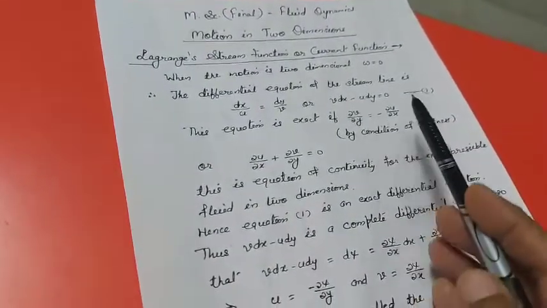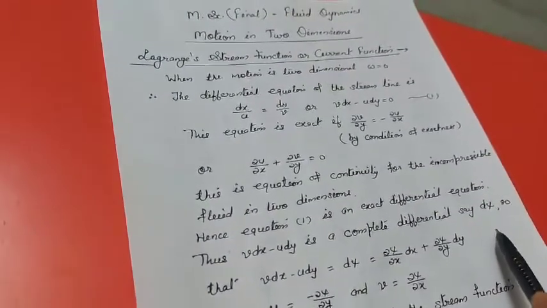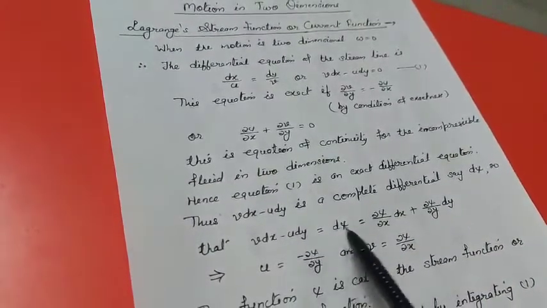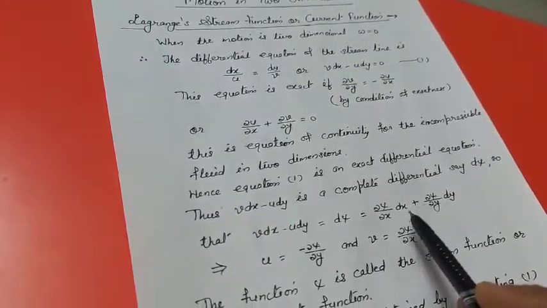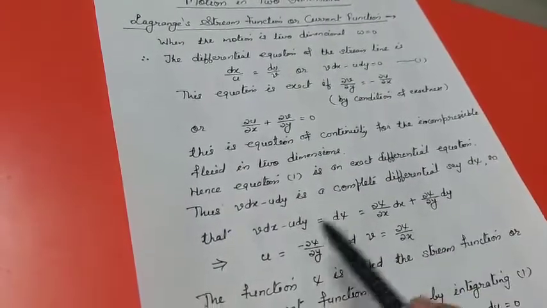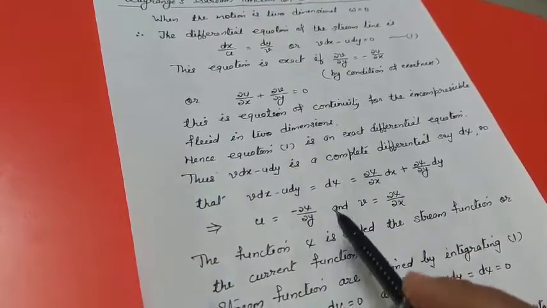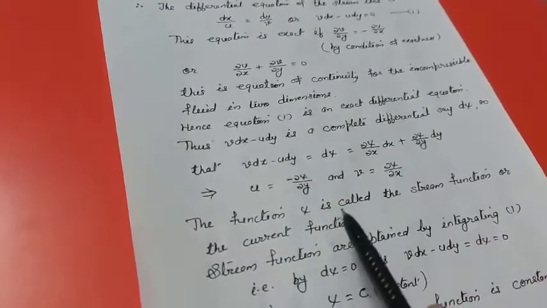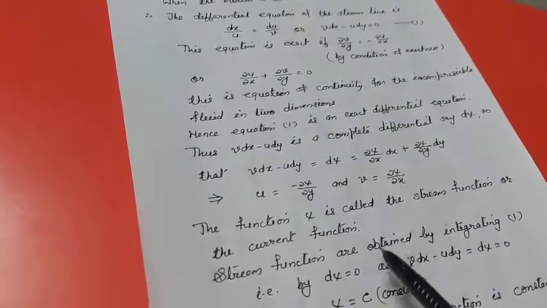Thus v dx minus u dy is a complete differential, say d psi, so that we can write v dx minus u dy is equal to d psi, and d psi can be written down as del psi by del x into dx plus del psi by del y into dy. Now comparing both the sides, we have u is equal to minus del psi by del y and v is equal to del psi by del x. And the function psi is called the stream function or the current function.